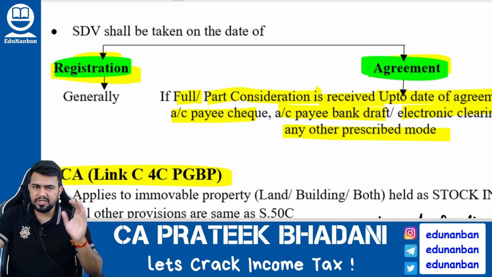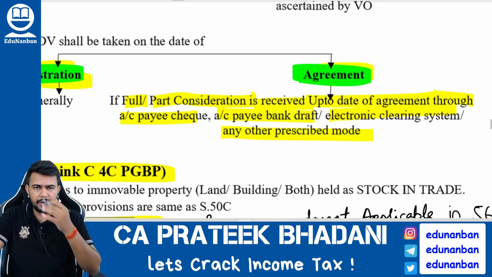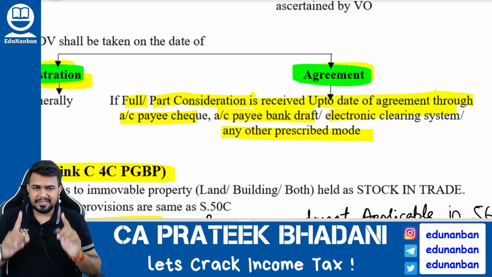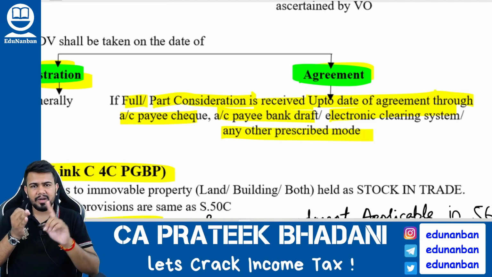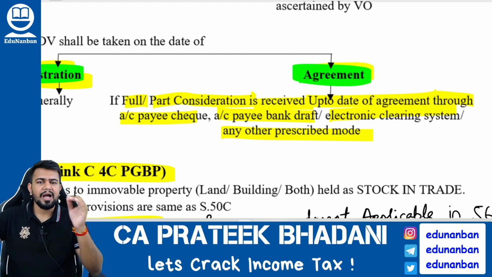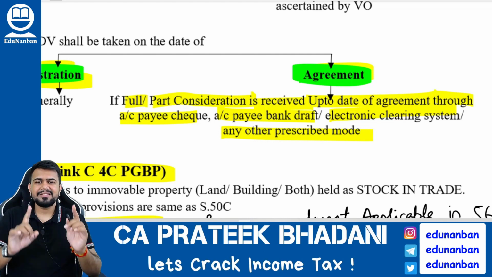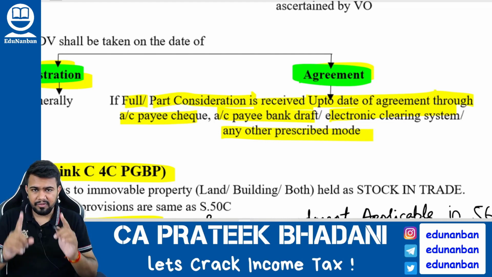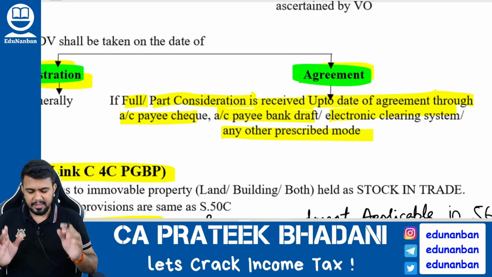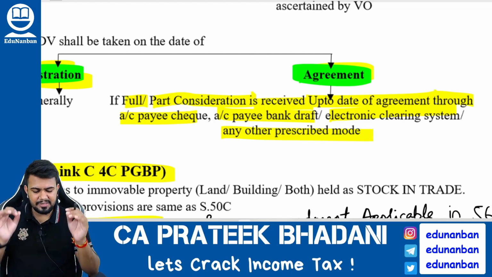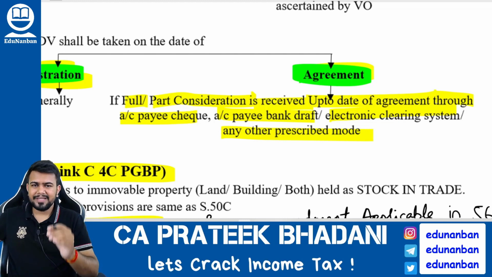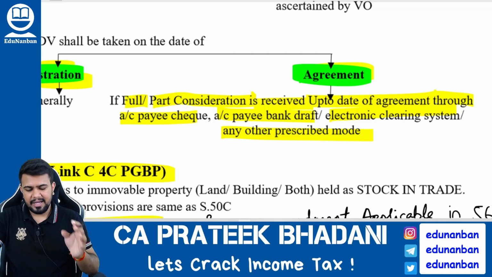Generally, you have to take the registration date. However, if on or before the date of agreement, any consideration, it can be full consideration or part consideration, is received through account payee cheque, account payee bank draft, or electronic clearing system or any other prescribed mode, then you take the date of agreement. What did I say? Generally, take the stamp duty value as on the registration date. However, if on or before the date of agreement, full or part consideration is paid through these modes, in such case take the agreement date.